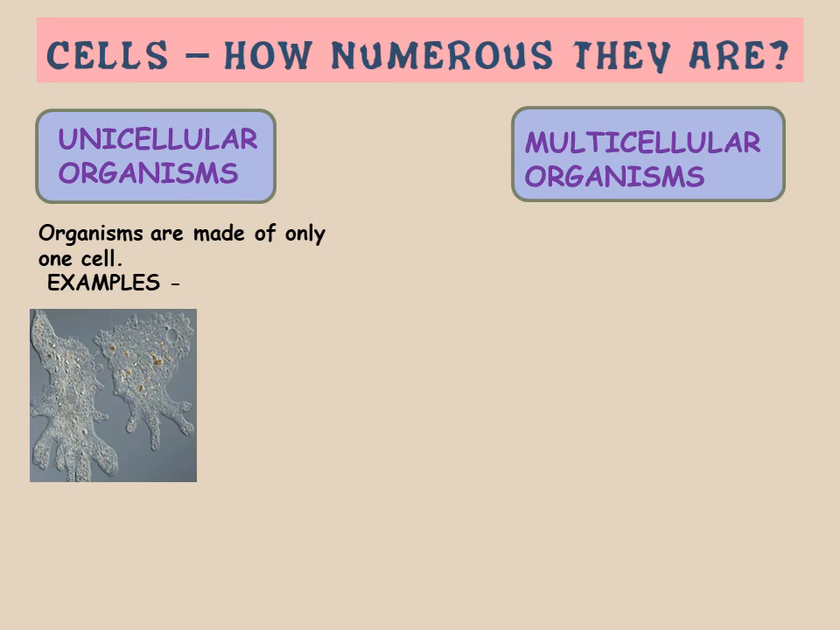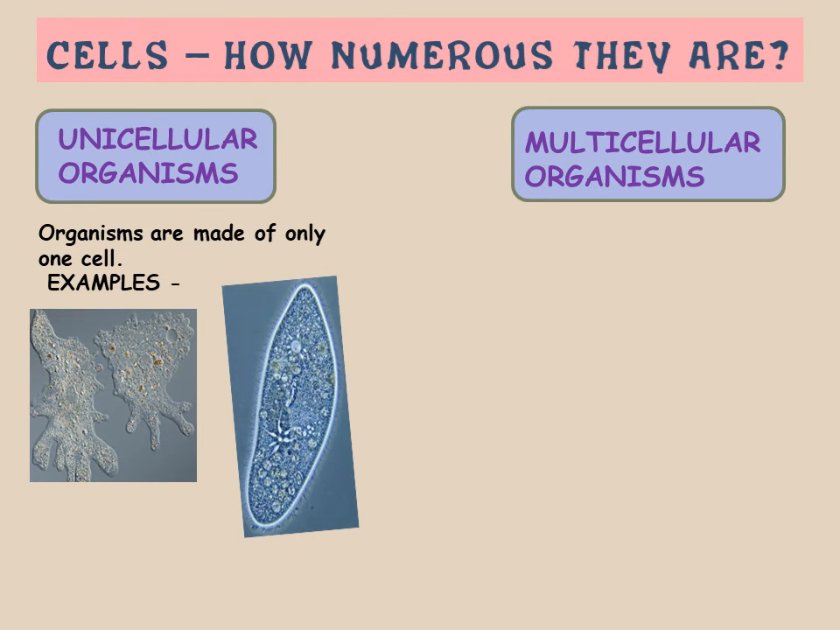For example, have you heard about amoeba? Amoeba is an irregular shaped organism which is unicellular. So it has only one cell. That cell is performing all the functions in the body of amoeba, whether it is excretion, digestion, absorption, or any other process. Then paramecium. Paramecium is also a unicellular organism in which only one cell is present, which itself performs all the functions which are required for its existence.